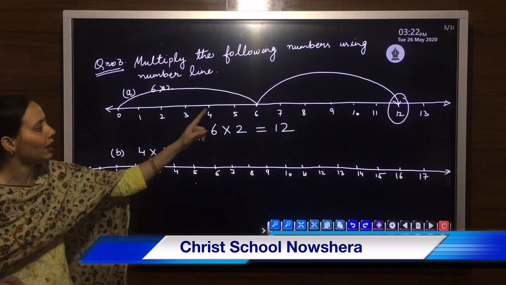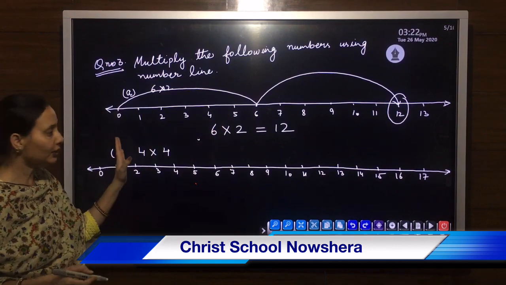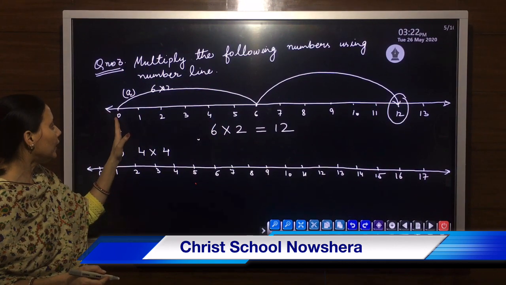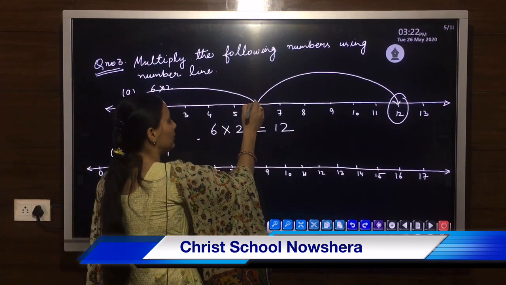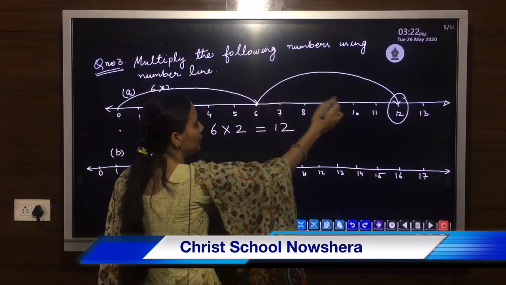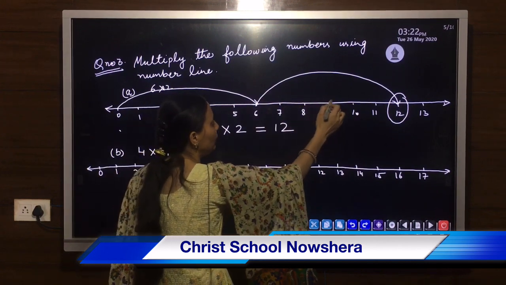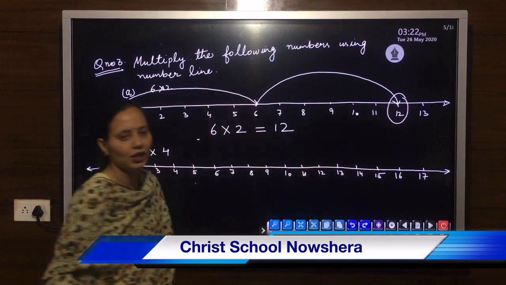On the number line, how can we show that? First, starting from 0, we will directly jump up to 6. Then after covering 6 unit distance, 1, 2, 3, 4, 5, 6, we will reach 12.